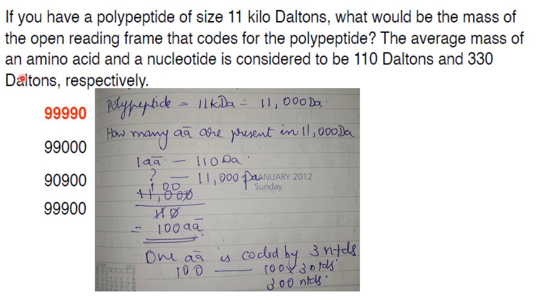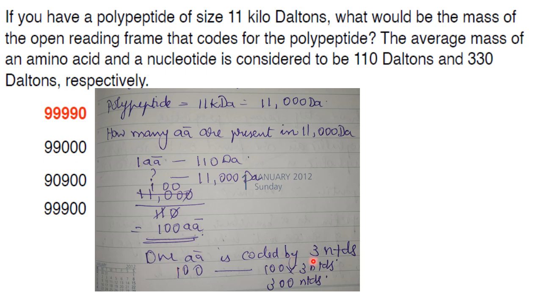The average mass of an amino acid and a nucleotide is considered to be 110 daltons and 330 daltons respectively. So they have given polypeptide is 11 kDa or 11,000 daltons. How many amino acids are present in 11,000 dalton? So one amino acid is 110 dalton. So in 11,000 dalton, 100 amino acids are present.